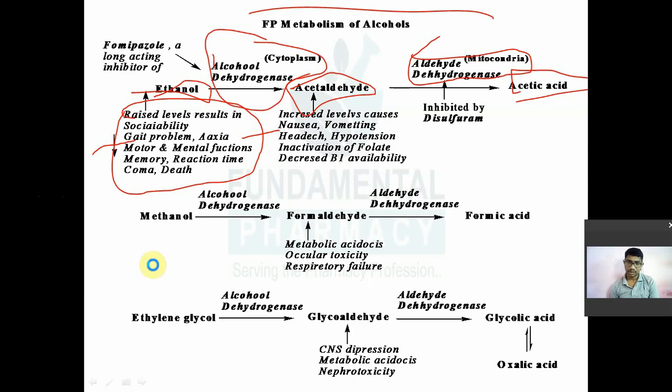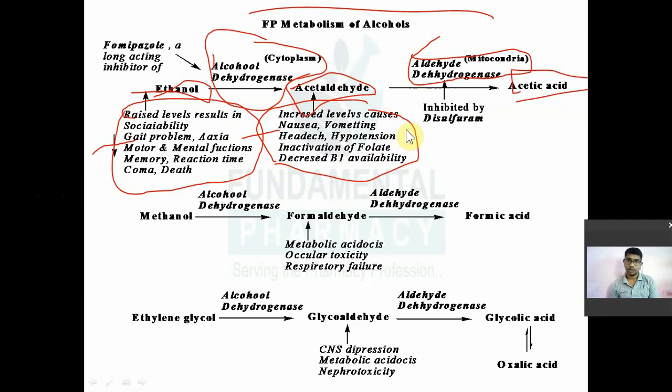Know that ethanol is metabolized by alcohol dehydrogenase and converted to acetaldehyde. Now, an increased level of acetaldehyde in the body causes nausea, vomiting, headache, hypotension, inactivation of folate, and decreased thiamine bioavailability. So this acetaldehyde is also not good for the body.